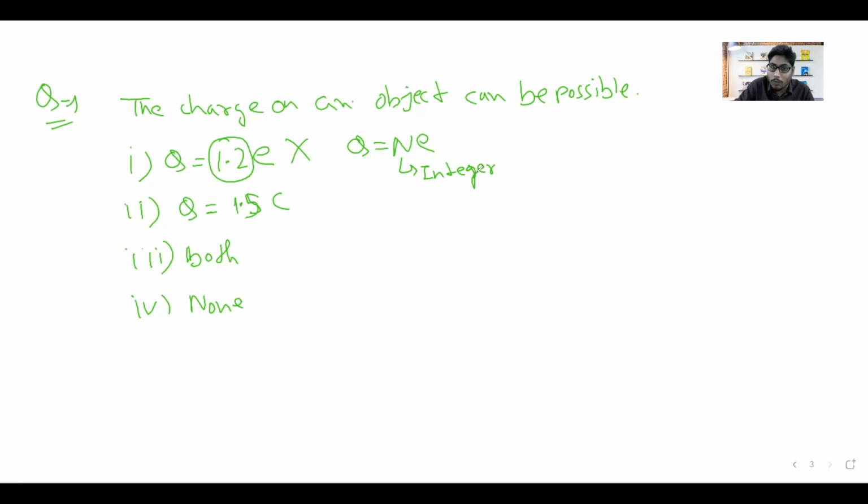So we have to check whether this amount is an integral multiple of e or not. We will equate this 1.5 coulomb with n times e, where e is 1.6 into 10 to the power minus 19 coulomb.